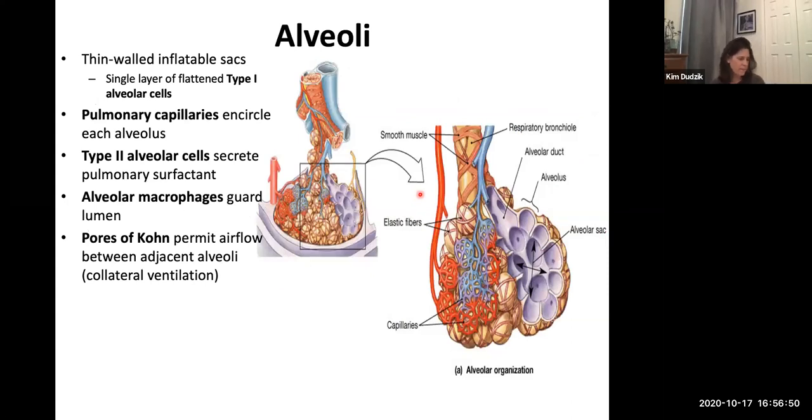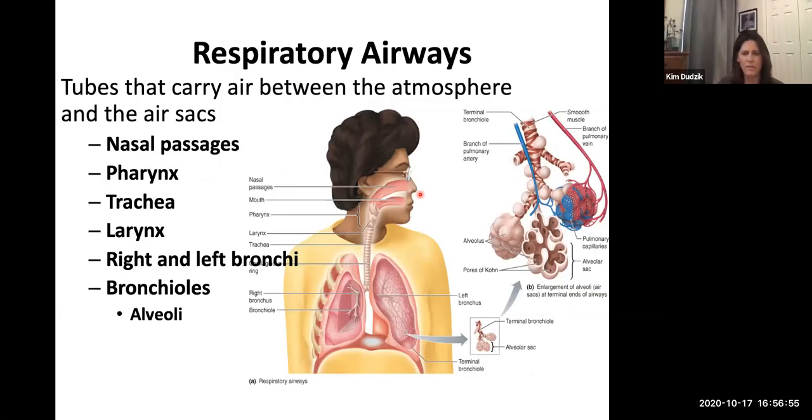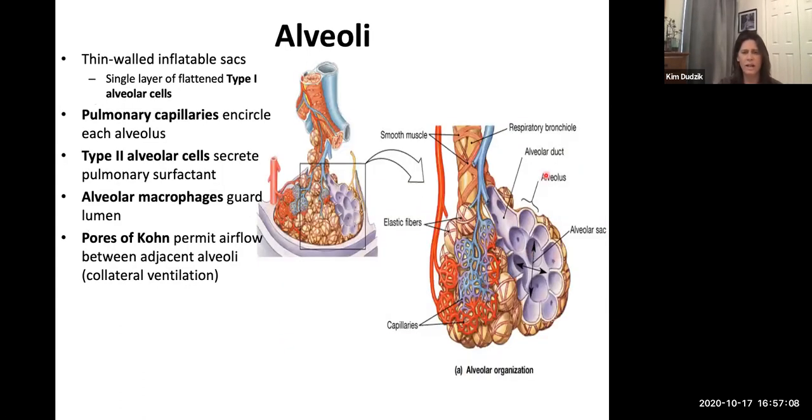Okay, so here we're going deep into the lungs. After our trachea branches into our bronchi to go to each lung, that branches into smaller and smaller bronchioles until at the end we get to these alveolar sacs, right? And here we are with a close-up of the alveolar sacs. Recall that the alveolar sacs themselves are made out of simple squamous epithelial tissue, so one cell layer thick. And then each alveolus is covered by its own capillary bed.